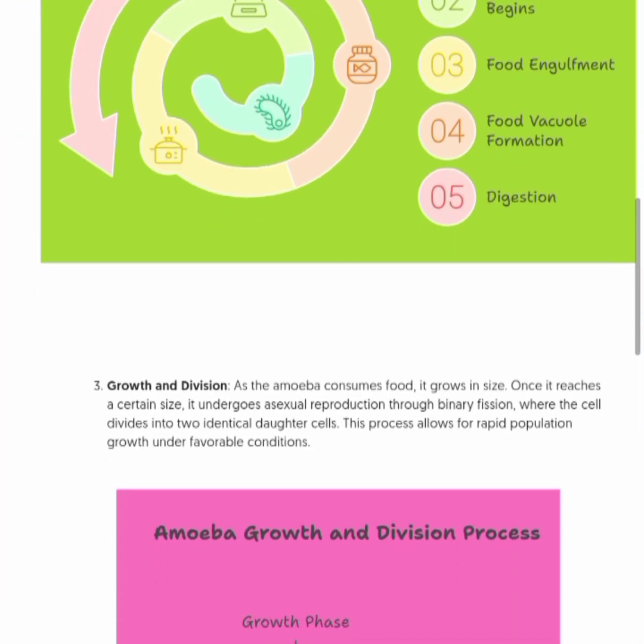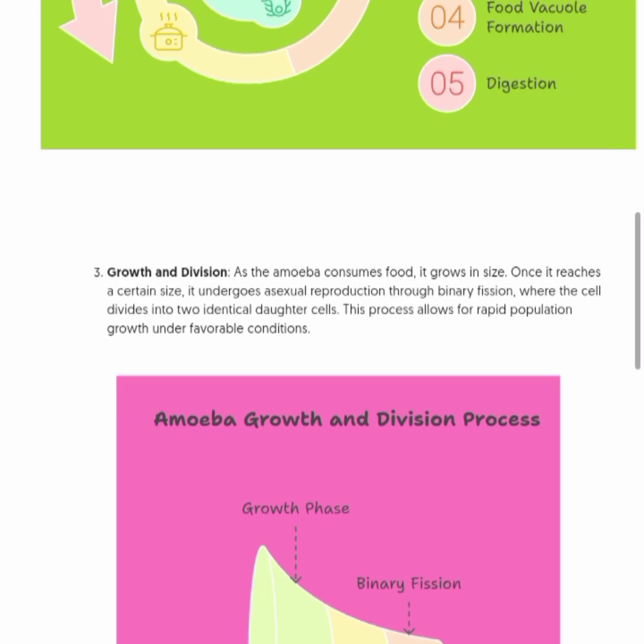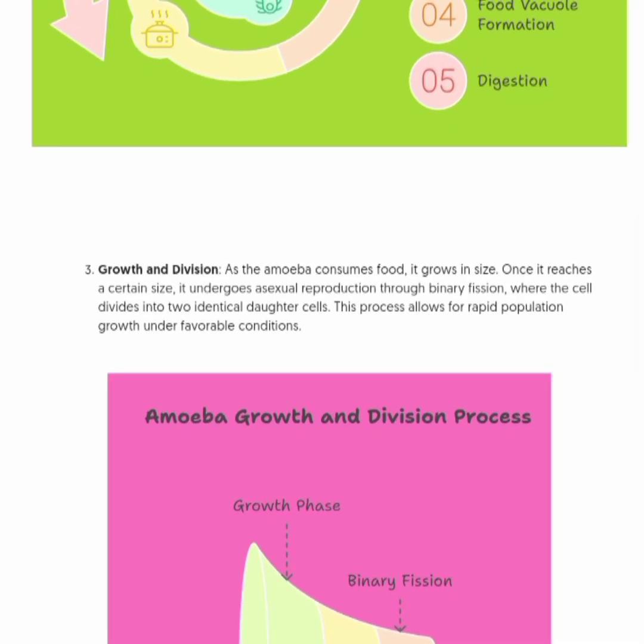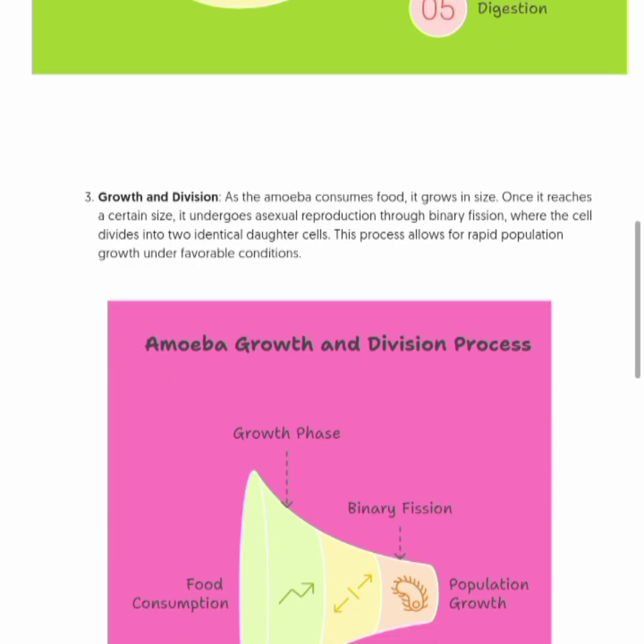Third substage is the growth and division. As the amoeba consumes food, it grows in size. Once it reaches a certain size, it undergoes reproduction through binary fission, where the cell divides into two identical daughter cells. This process allows for rapid population growth under favorable conditions.